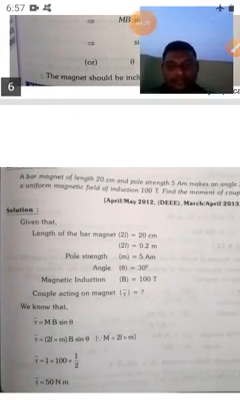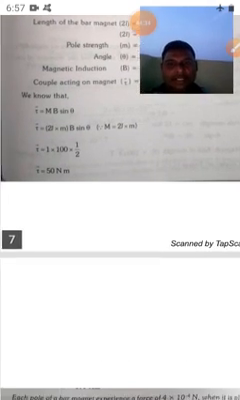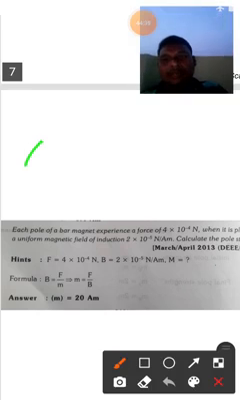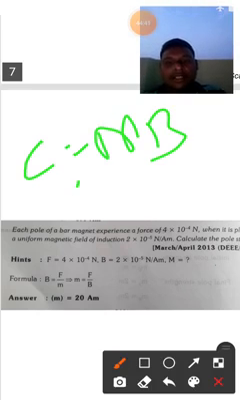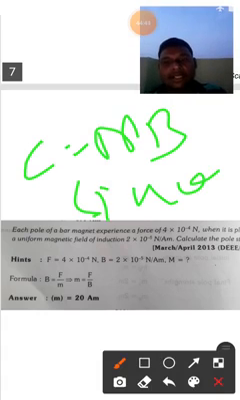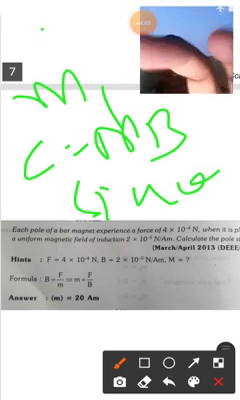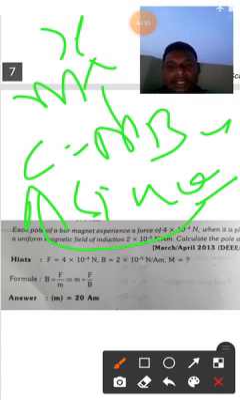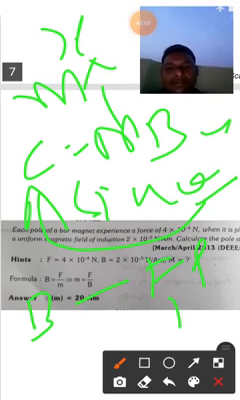In the same way, mainly in the diploma examination they ask you to find the moment of couple, that is C is equal to MB sin theta. M is not given directly; they give m and 2L. By the product of these two we get the capital M, and B is given and the angle is also given, so you can find the C value. And sometimes they ask how to find the magnetic field when they give the force and pole strength. Substitute the values of F and m here, and we will get the magnetic field.